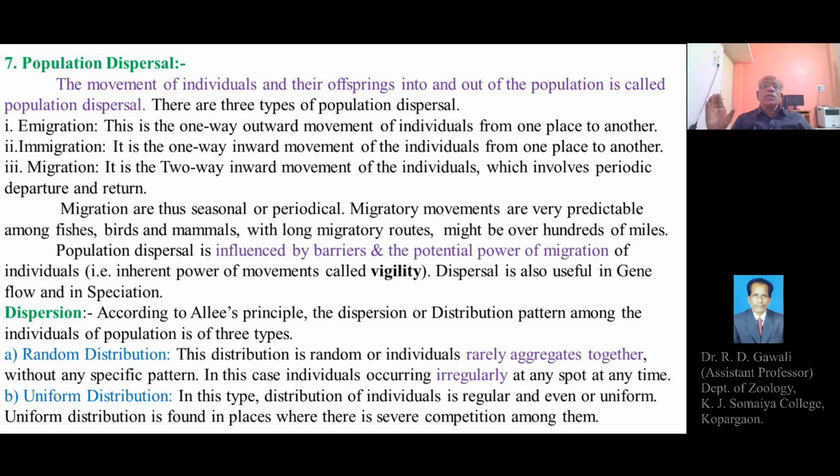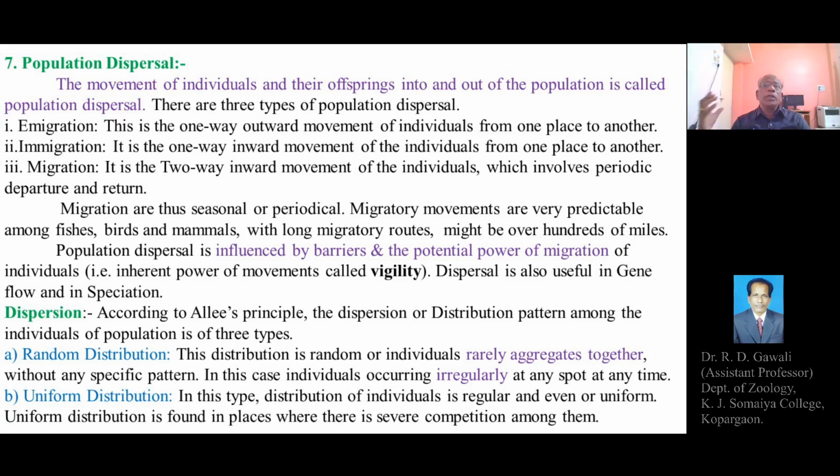Means the individuals or the organisms of the population live and move outward from the particular place, which is called emigration. So this is the outward movement of the individuals of the population, a one-way outward movement of the individuals, called emigration. Then secondly, immigration.